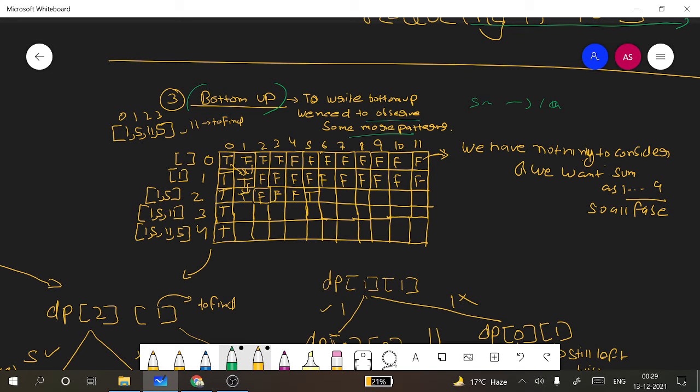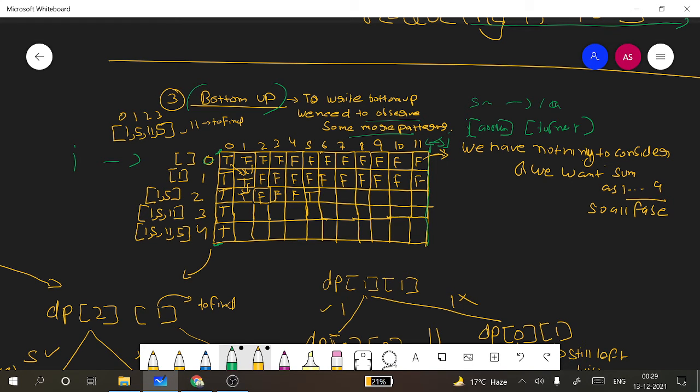Here, as we have noticed, our matrix is of array dot length plus 1 and toFind plus 1. So we'll be constructing a similar matrix here also, which is of 0 to 4, which is array dot length, and we'll have toFind as the jth variable. So this will be our jth, and this will be our ith one.